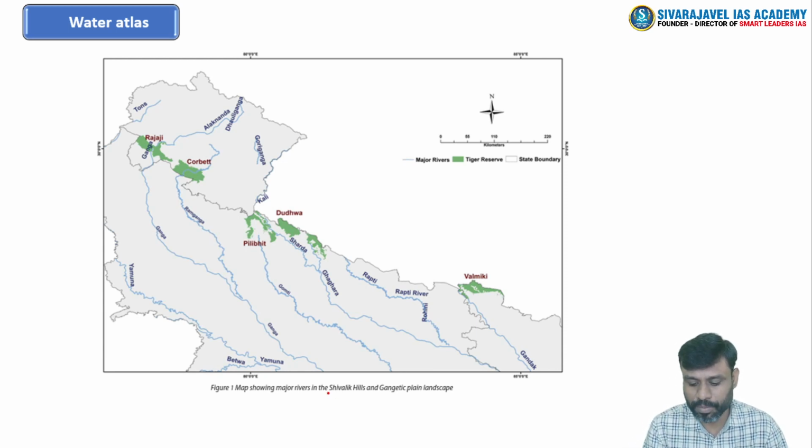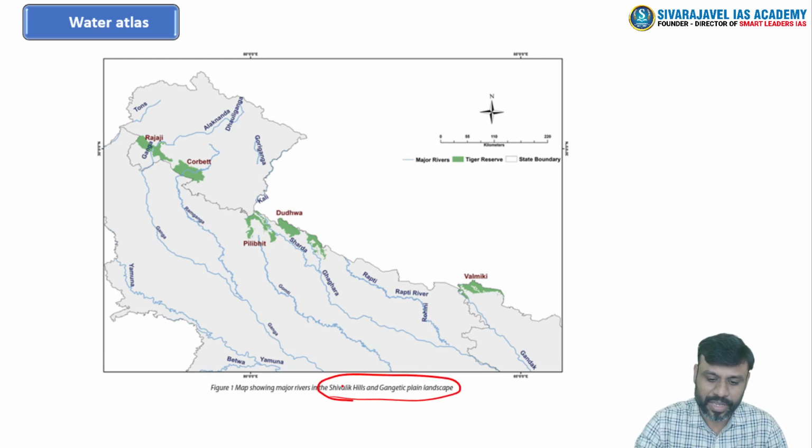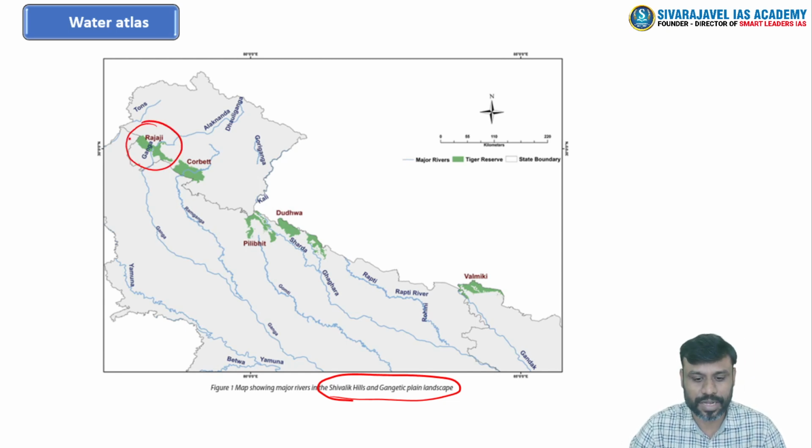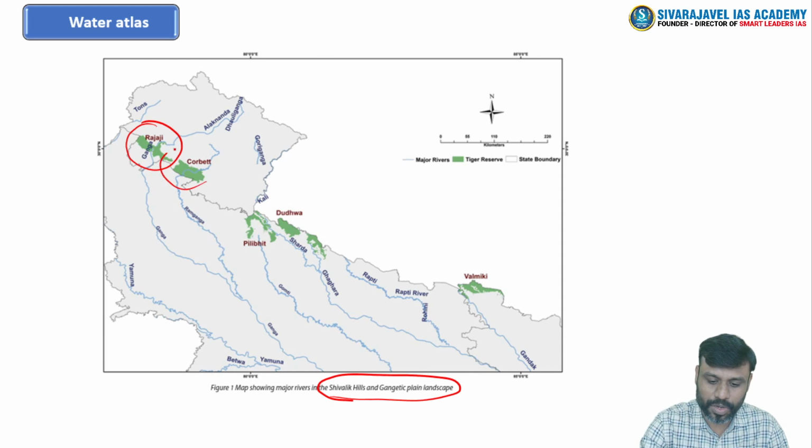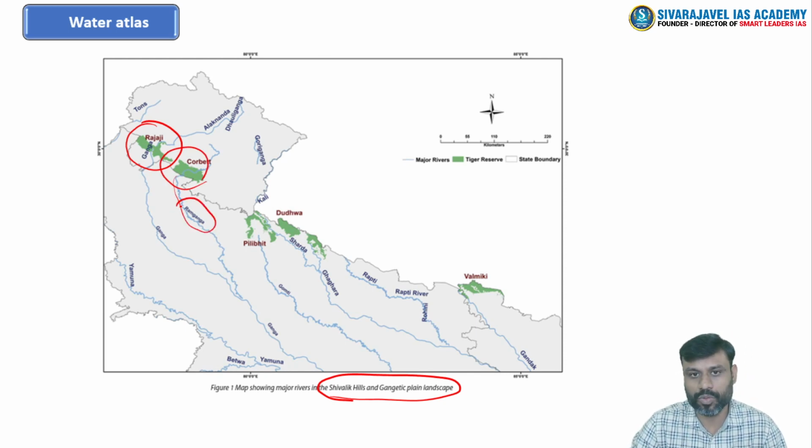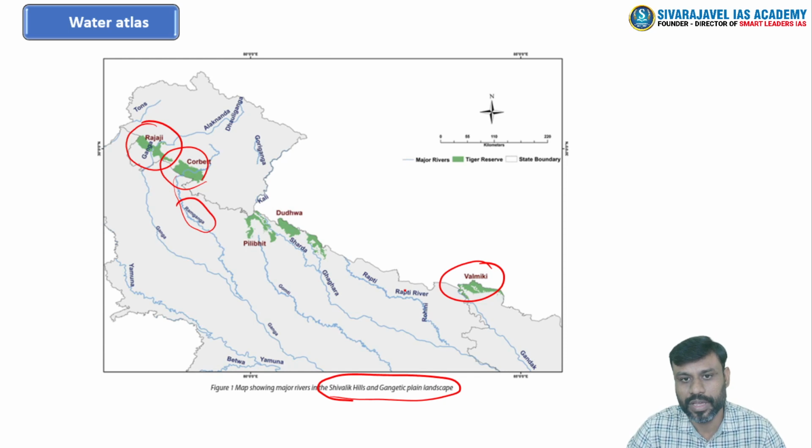The first map is showing the regions of Shivalik Hills and Gangetic Plain landscape, right? Here, the Rajaji National Park is known for the passage of Ganga, and Corbett National Park is known for the passage of Ram Ganga. Once upon a time this was asked in the UPSC preliminary examination, right? Then Ghagra River passing through Dudhwa National Park, and Gandak River passing through the Valmiki tiger reserve of Bihar. All of these are important.